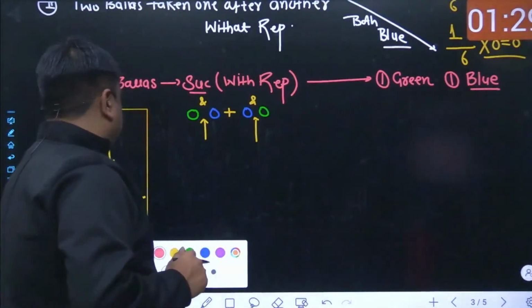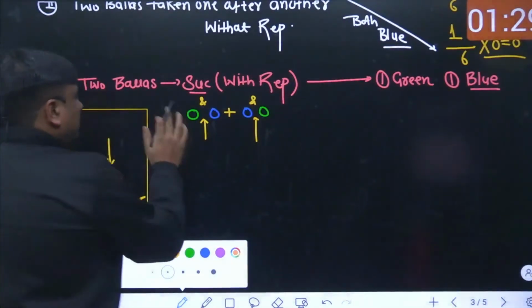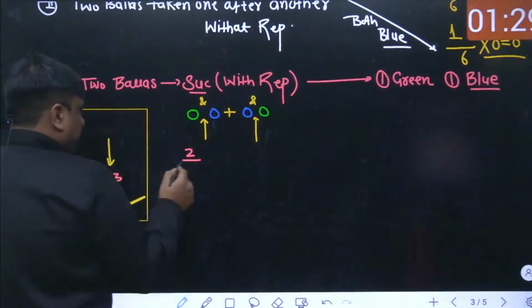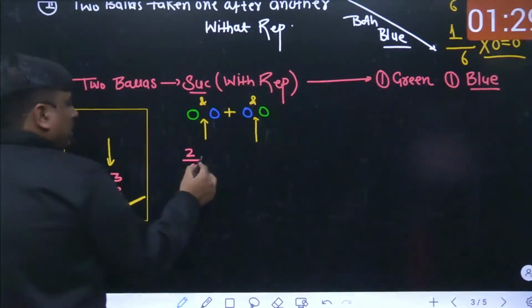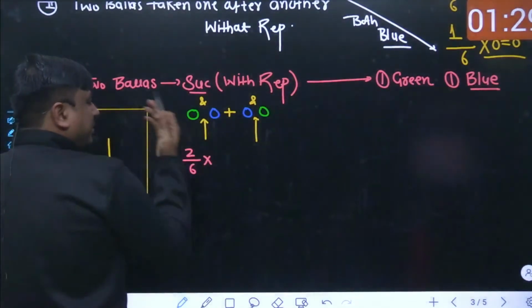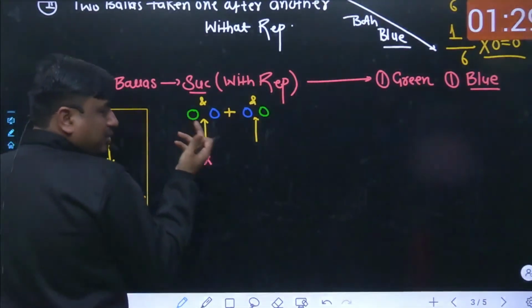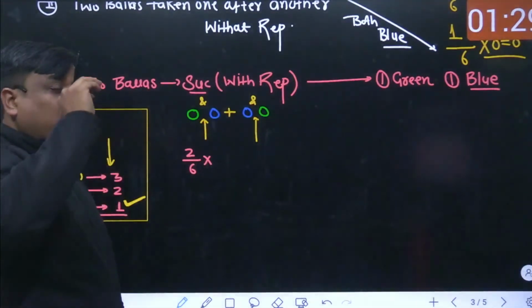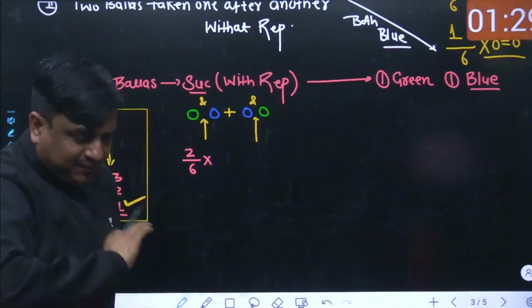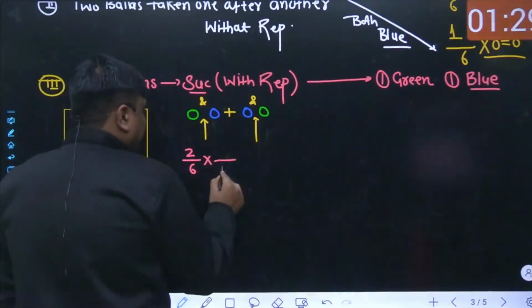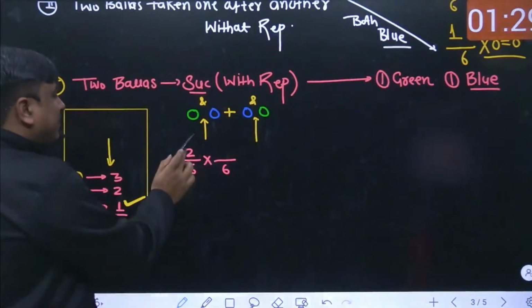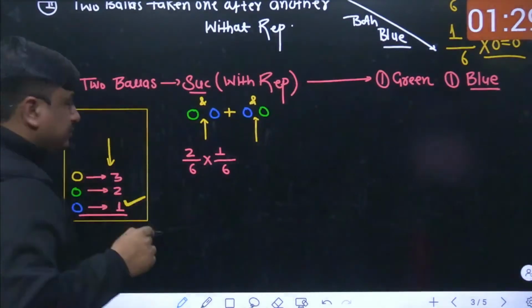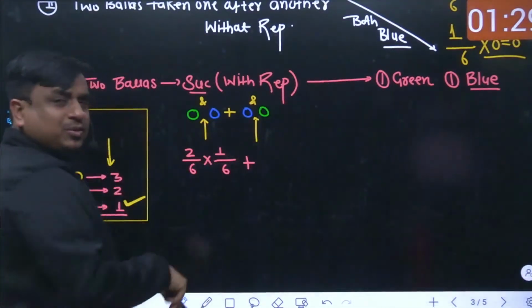Yes. So let me do the calculation over here. So what had been happening? How many green ball you had? 2 green ball you had. How many total ball you had? 6 ball you had. And now what had happened? This has been a case of with replacement. So obviously the ball which you must have taken out, you must have observed it and you must have fed it back. Virtually speaking, the number of total balls in sample space has never been changed. Still, there are been 6 number of balls. Among them, you had been seeking that ball to be blue. How many number of blue ball we had? Only and only 1.